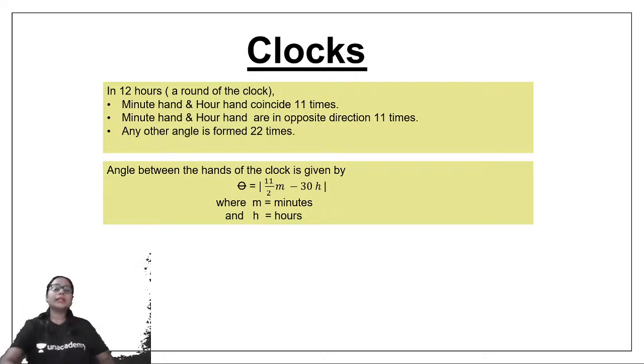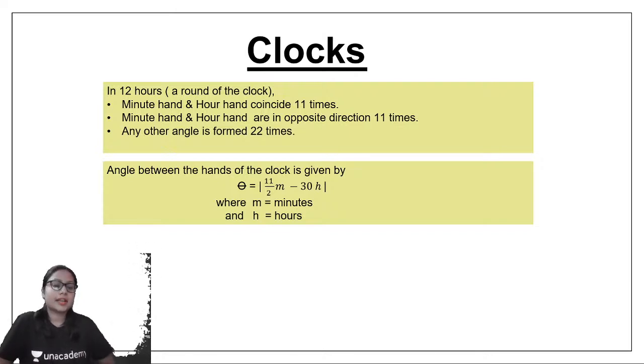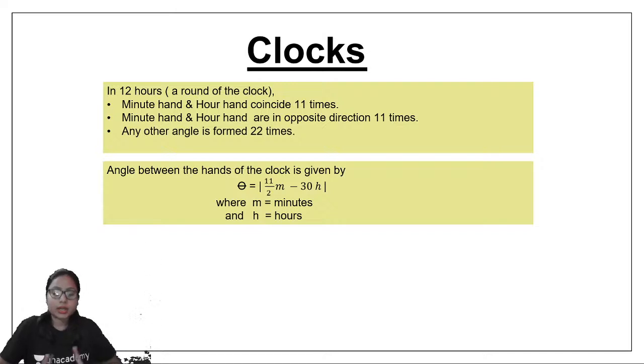Now these are certain facts that we need to see. In a clock, in 12 hours, that is one round of the clock, the minute hand and the hour hand coincide 11 times. Coincides means they meet each other, right? So the minute hand and the hour hand coincide 11 times in one round of the clock, that is 12 hours.